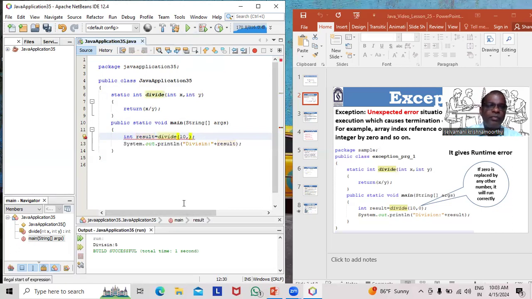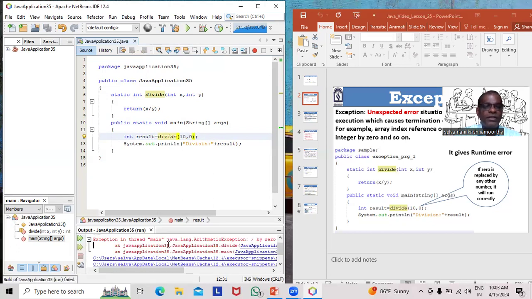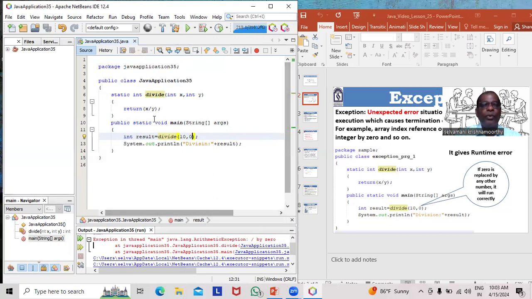What will happen if I assign 0? Okay, let us check the result. Now it raises an exception. Is it clear? This is called our program abnormally terminated. It raises the exception. Which exception is raised? Divide by 0 exception. If I'm giving any other value, for example 5, it will work nicely.